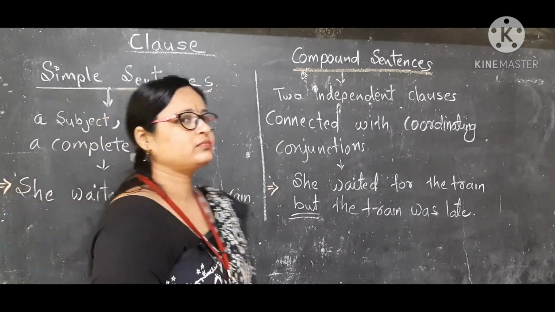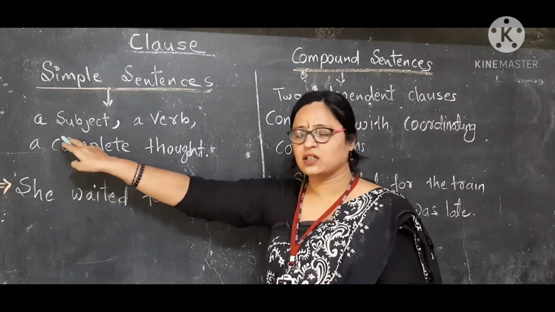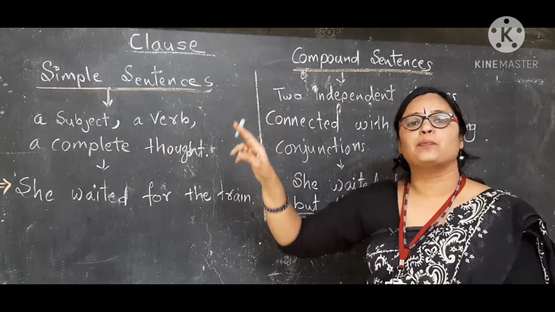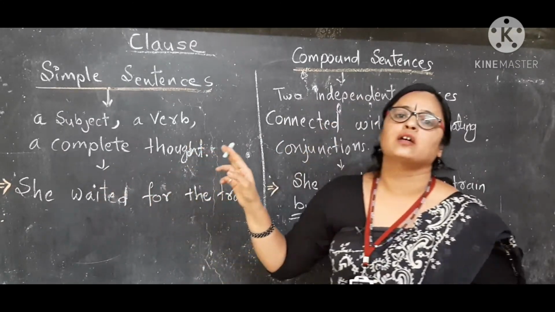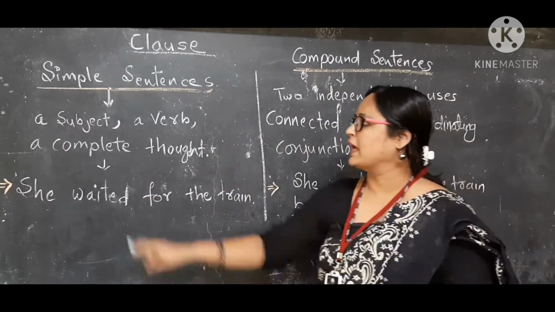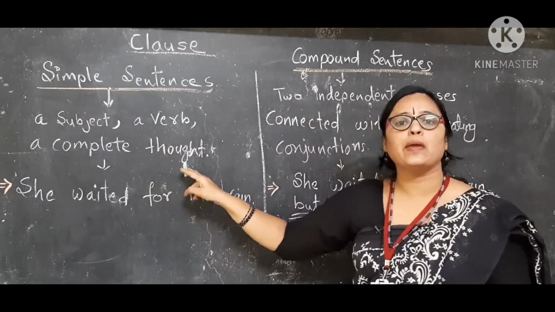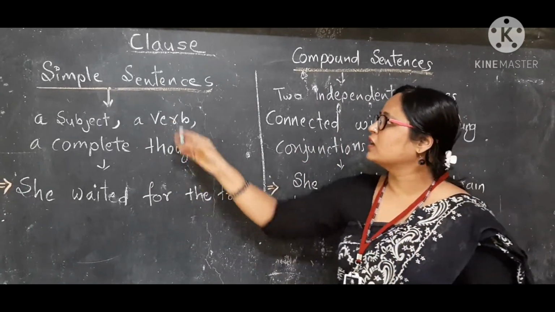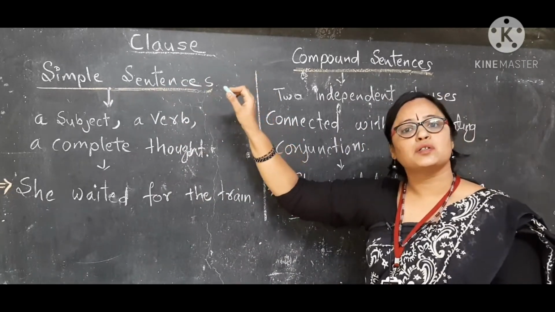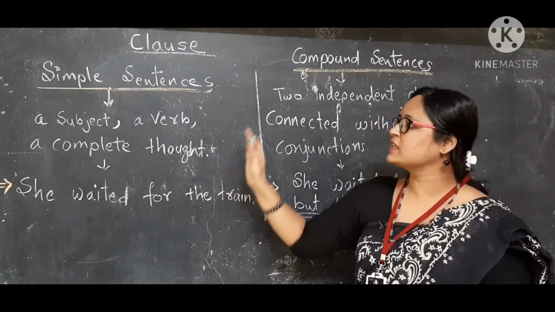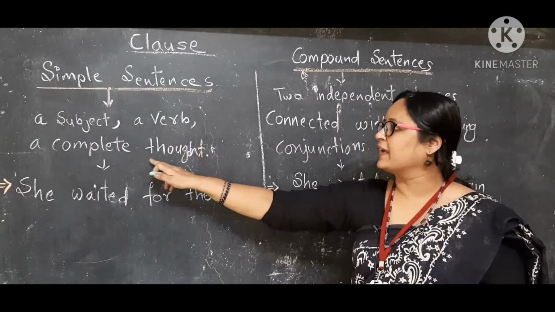My dear friends, a simple sentence contains a subject, a verb and the most basic thing which makes it a sentence, a complete thought. A subject, a verb and a complete thought. All these three essential things make a group of words a simple sentence, and this simple sentence refers to a main clause which is independent because it has its own subject, its verb and a complete thought.